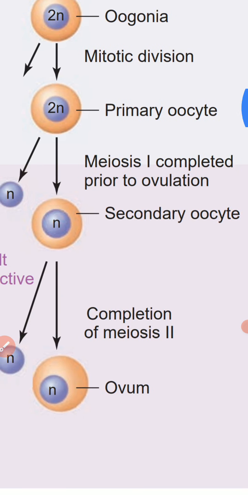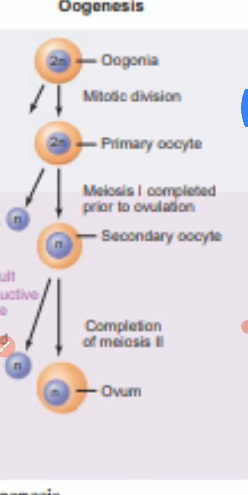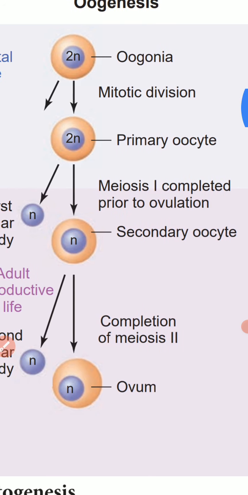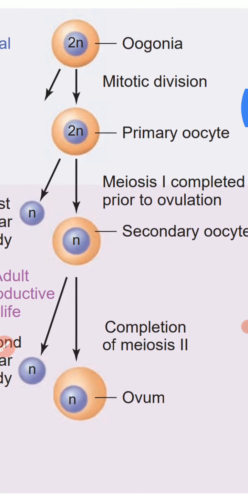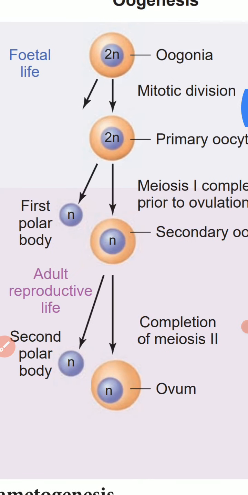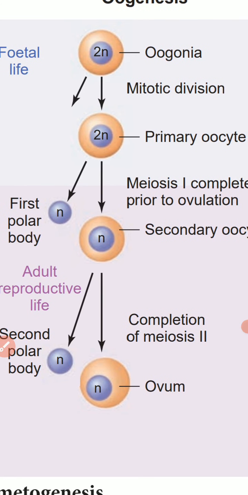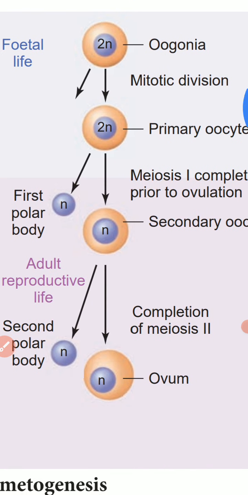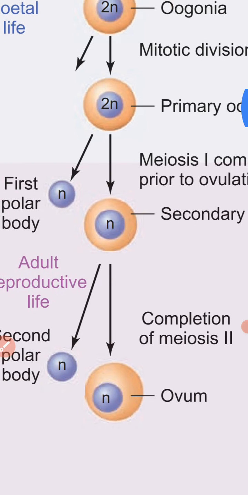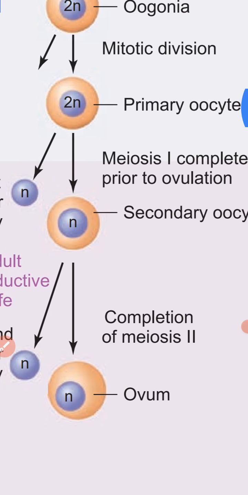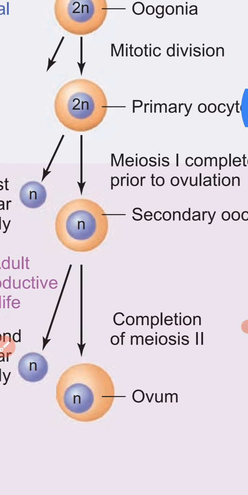Meiosis 1 is completed prior to ovulation. Ovulation means the discharge of the egg. When meiosis 1 is completed, the primary oocyte forms a secondary oocyte. At that time, two sets of chromosomes are formed, single n each. One haploid set goes to the first polar body, and the other haploid set goes to the secondary oocyte.